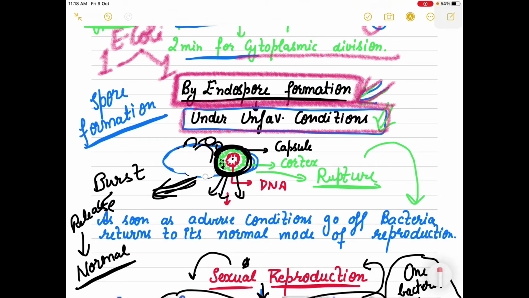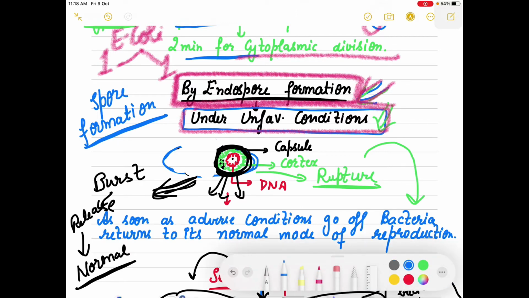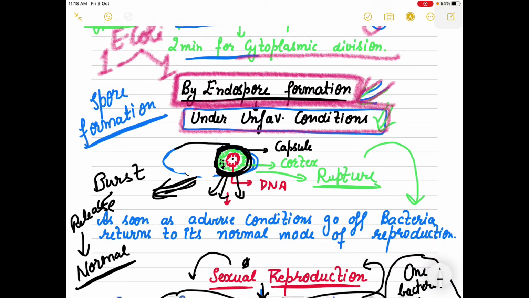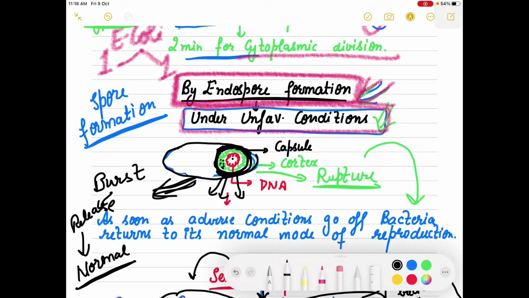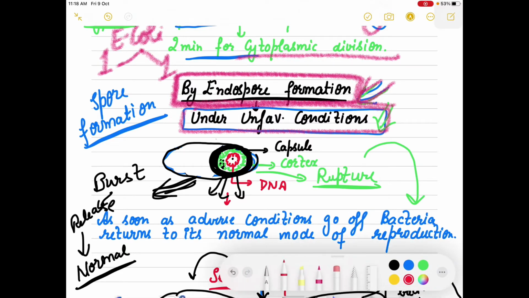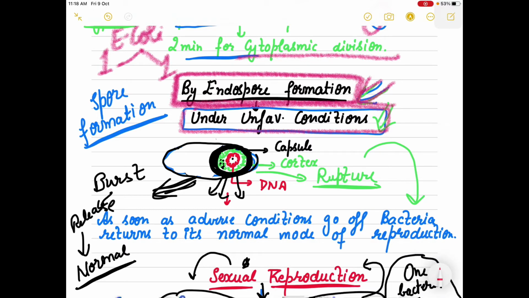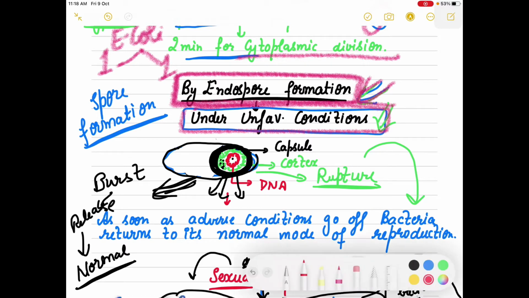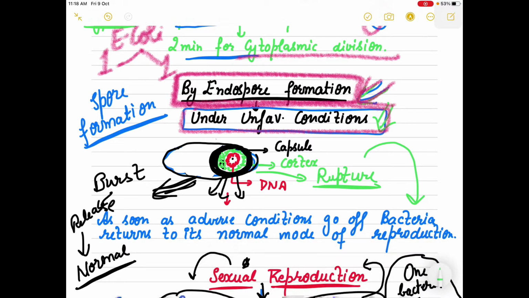So as you can see, let me erase a little portion here. Okay, so what happens here is, as you can see, this is the outer membrane. Now inside the membrane there is a rough capsule which is formed, and inside the capsule there is the genetic material, that is the DNA, and this granular structure is your cortex, right?